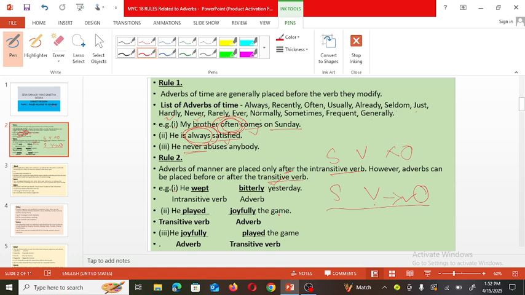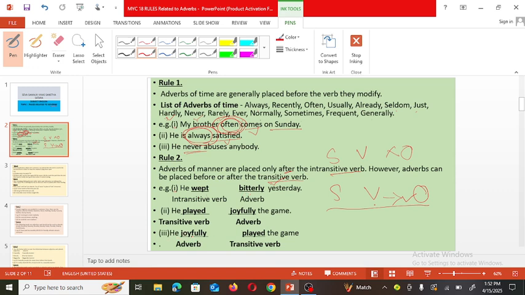So he played the game. Here subject, then verb, and then object. Object is necessary, so it is called a transitive verb. Played is a transitive verb here, and therefore joyfully can come after or even before that verb. So in case of a transitive verb, the adverb can be placed before or after the verb. But if it is an intransitive verb, then definitely after the verb only the adverb should be mentioned.